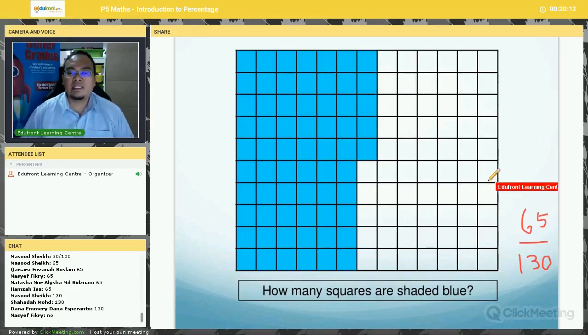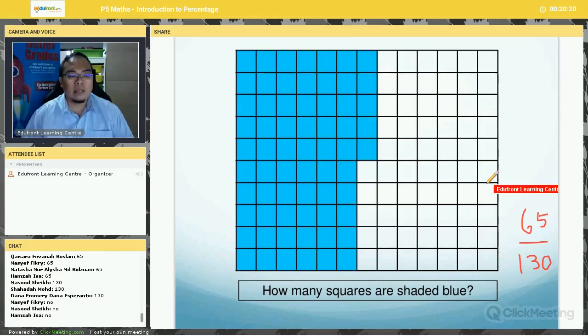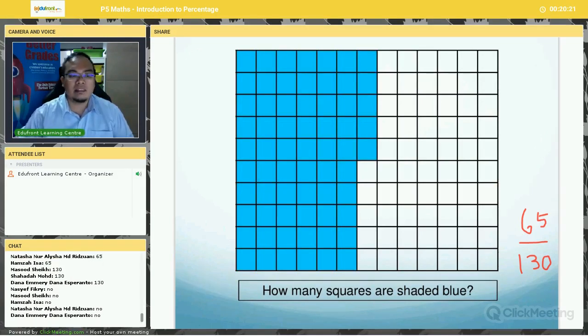Now, can we say that 65% of the squares are blue? Can we say that it is 65%? No, right? Now, what's the reason? Why can we not say it is 65%? Anyone? Why can you not say that it is 65%?